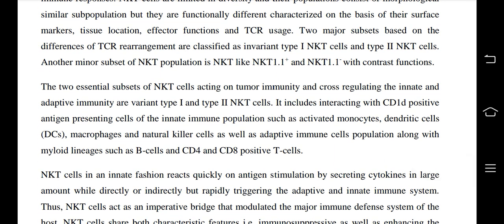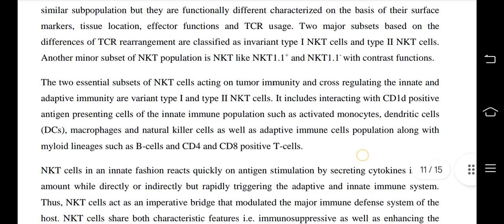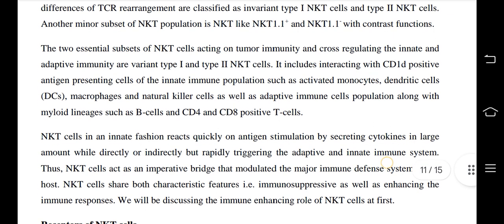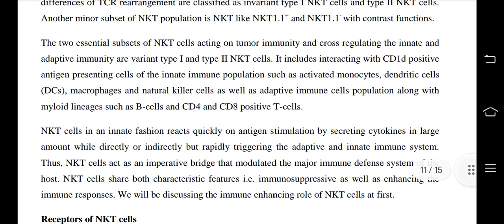Two major subsets based on the difference of TCR rearrangements are classified as invariant type 1 NKT cells and type 2 NKT cells. Another minor subset of the NKT population is NKT-like, NKT1 and NKT1 minus, which contrast in functions. The two essential subsets of NKT cells acting on tumor immunity and cross-regulating the innate and adaptive immunity are invariant type 1 and type 2 NKT cells.